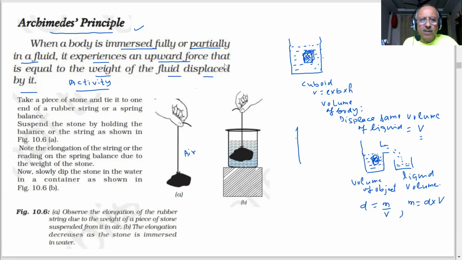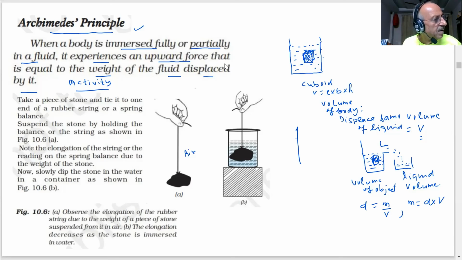So the magnitude of the buoyant force acting on the body is important. And the question is, is it the same for all fluids? Do you think the buoyant force will be the same, student, in all fluids? What do you think? No, sir.